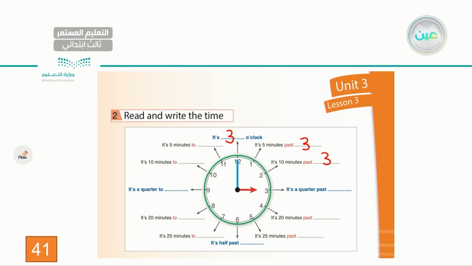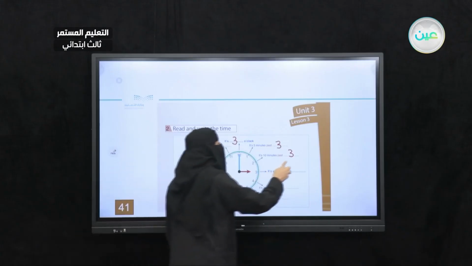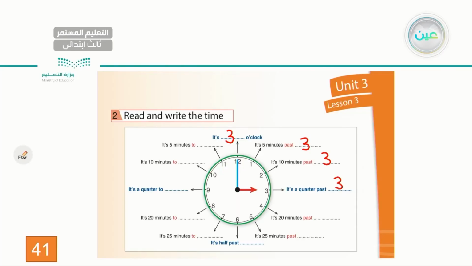Okay, it's 3:15 or 3:15. Let's add 5 more minutes. It's 20 minutes past 3. Very good. It's 25 minutes past 3. It is 3:30, or we might say 3:30, right?